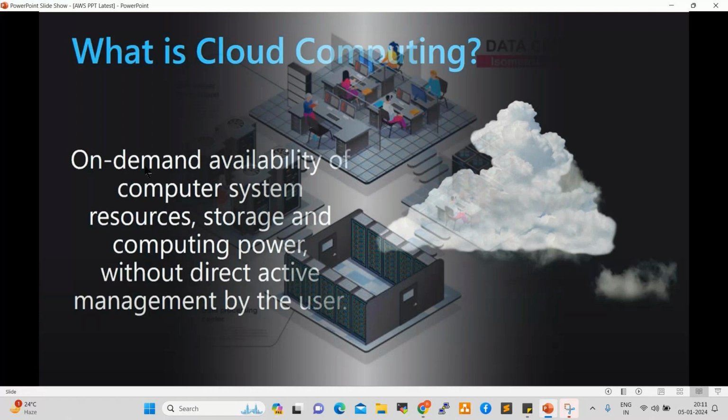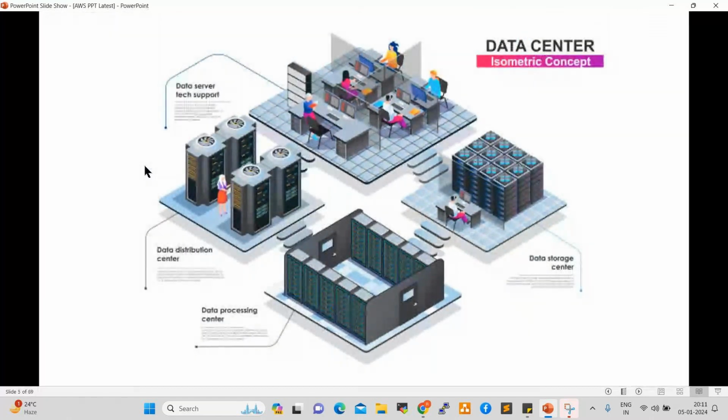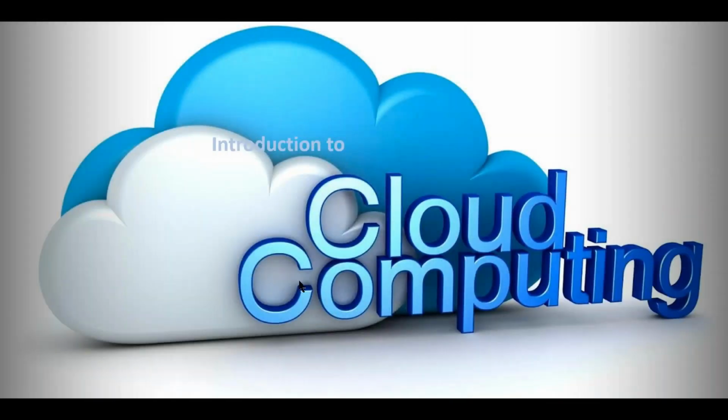Now see here, this is a physical data center. 8 years back, 10 years back, we used to use physical data centers only, physical resources in our office premises.